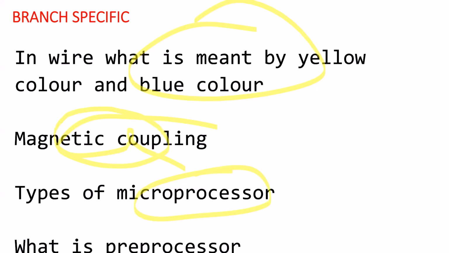Microprocessor, types of microprocessors, then something like 15 pin, 16 pin, 32, 33 pin, that thing. Then after microprocessor, he suddenly asked about preprocessor, which has meaning in C language, like hash include stdio.h. So suddenly things changed. You have to be smart also. You should not assume that if he started asking about magnetic coupling and microprocessor, he will keep asking only those questions. Suddenly he asked about preprocessor from C. So this was very good.